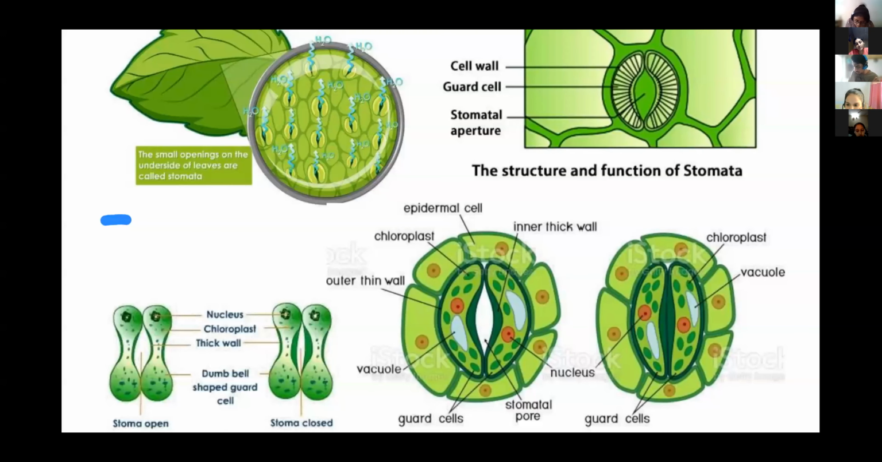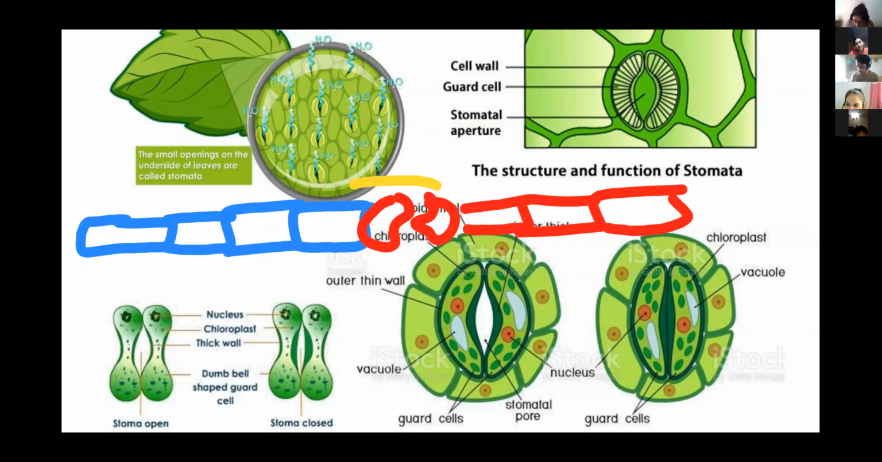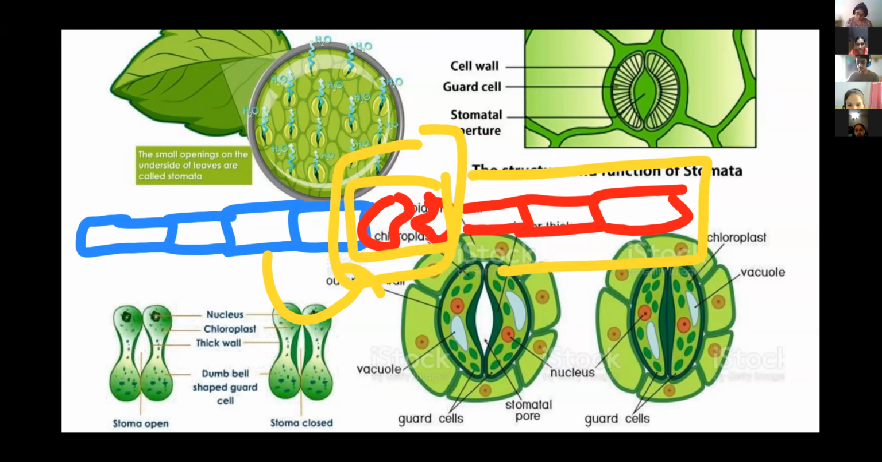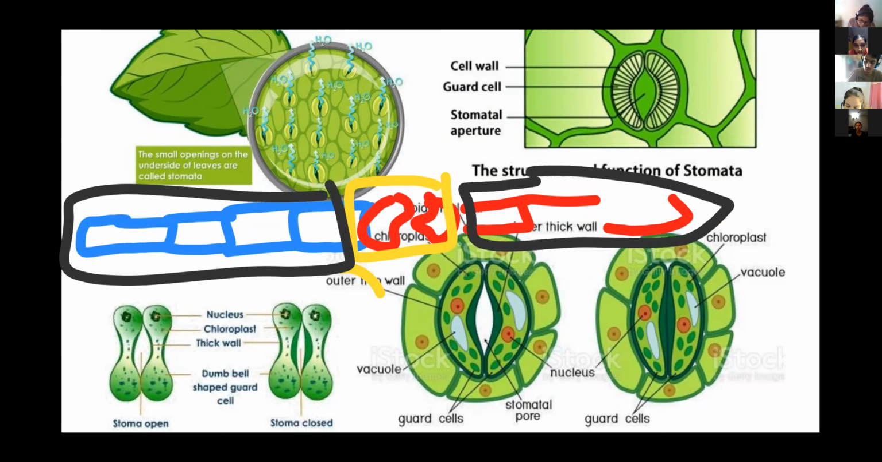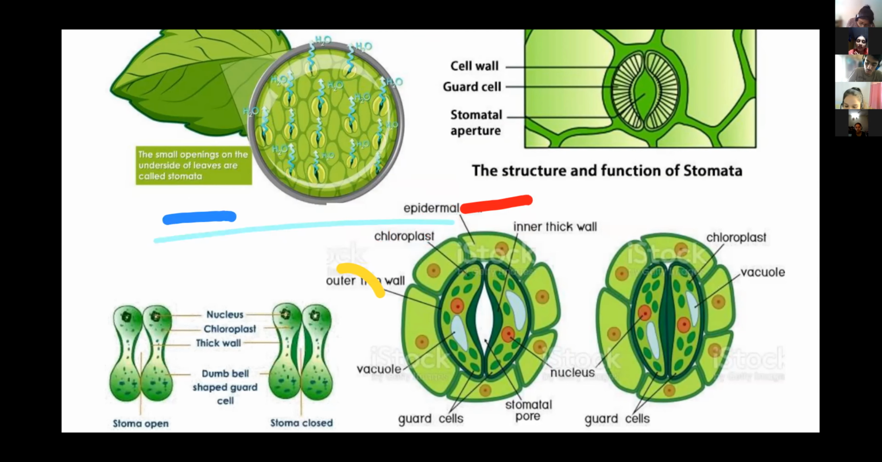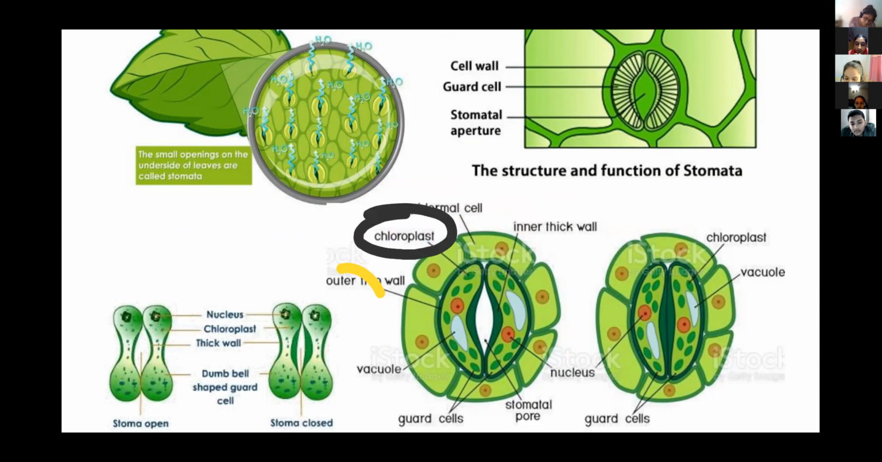So these guard cells are modified epidermal cells. What is the difference between these epidermal cells and these guard cells? These epidermal cells don't have chloroplast, but these guard cells have chloroplast. Guard cells have the chloroplast, whether it's a dicot or monocot, and in the chloroplast, chlorophyll pigment is present.